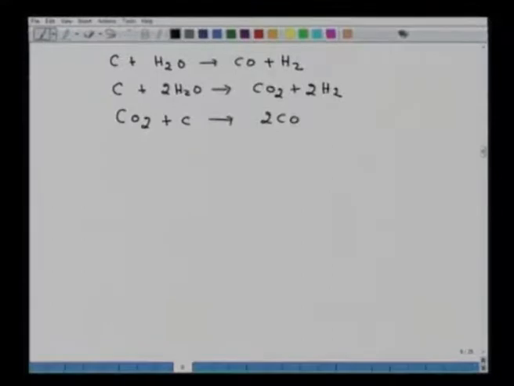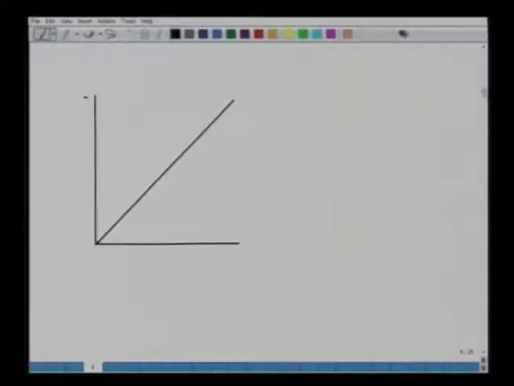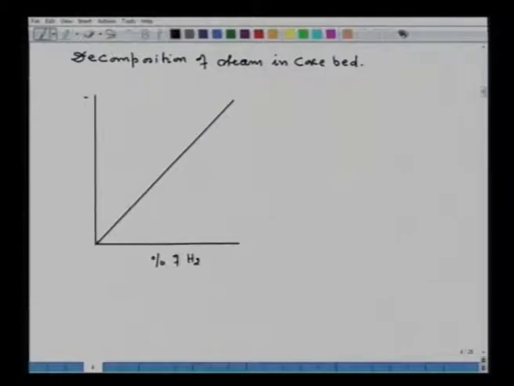So let us see the decomposition of steam in, for example, a coke bed. This axis is, say, percentage of H2O decomposed.